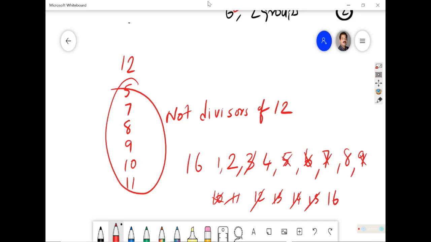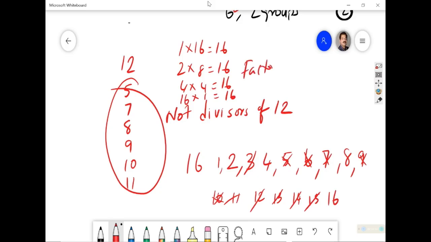While writing: 1 into 16, both come in 16, 2 into 8 is 16, 4 into 4 is 16, then directly 16 into 1 is 16. So these are the factors or divisors of 16.